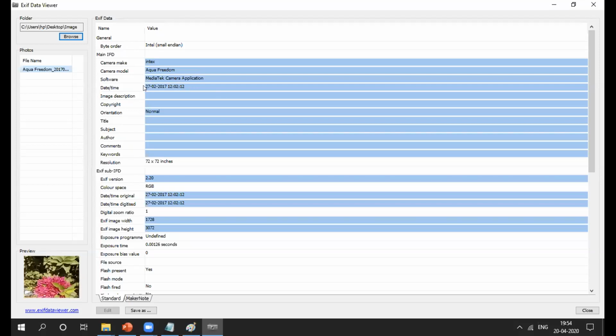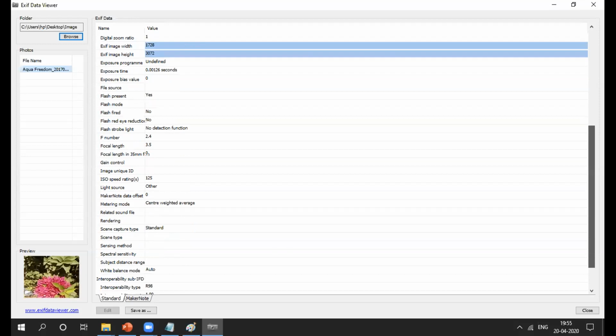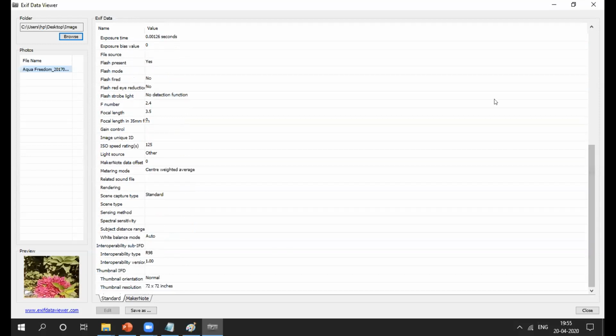Yes, I clicked this picture on 27 February at 12 p.m. Okay, so orientation is normal. EXIF version, there will be color space, date time, original date time, digitized date, then digital zoom ratio, then undefined, right? So flash present, no detection function. Okay, you will get all the information regarding your image.